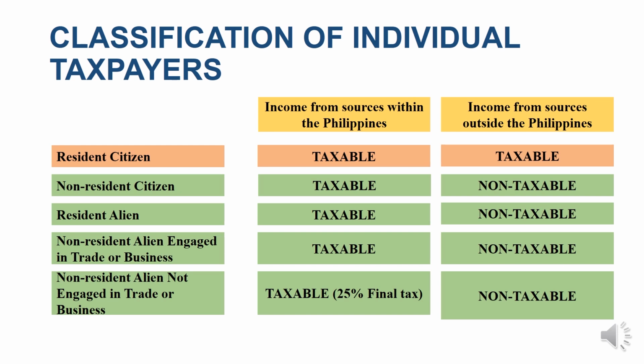When we say final tax, these are withheld before the taxpayer receives the income. Okay, so after you have understood the classification and tax status of the different individual taxpayers, now let us proceed to the different types of income.